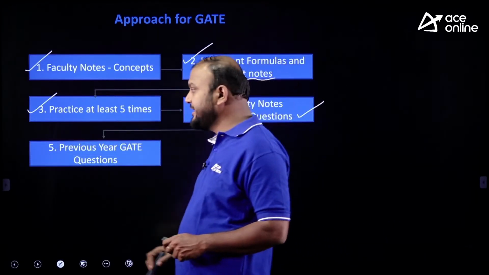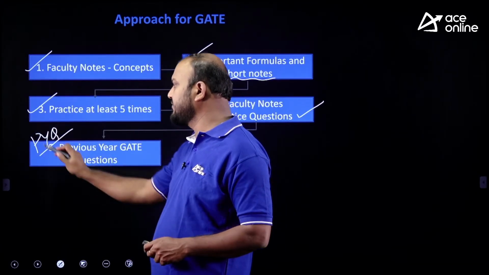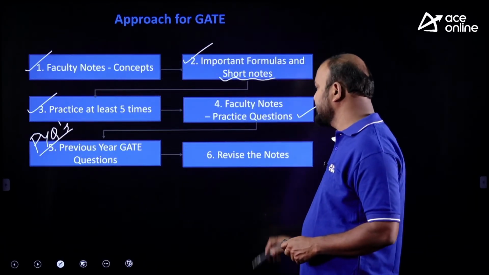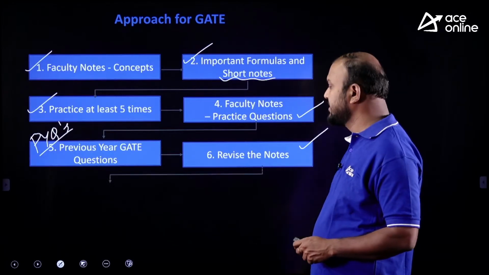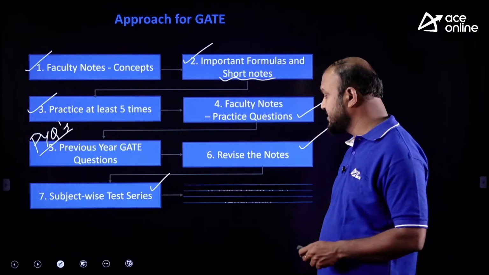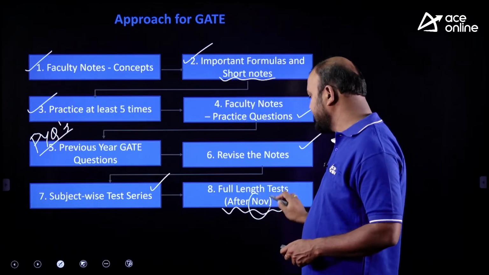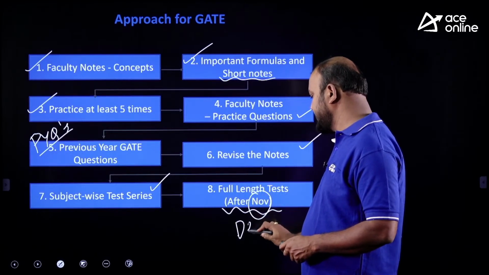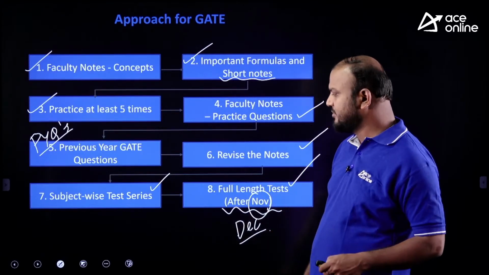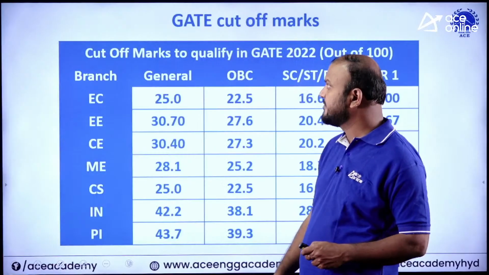Very important is solving the previous year questions. PYQs are very, very important. After PYQs, revise the class notes and write subject-wise test series. This is the right time to write the test series, and then go for full-length mock tests. Generally it is recommended that after November, starting from December, you start writing full-length mock tests. Before December, in November, finish the subject-wise tests and revise the notes and everything.